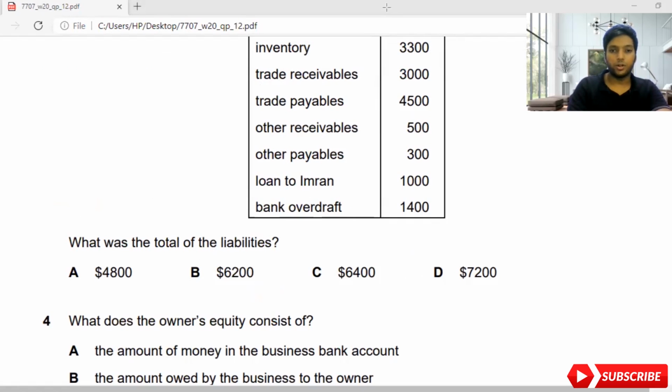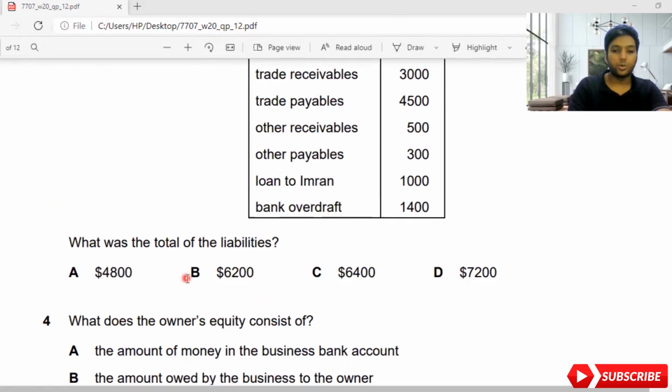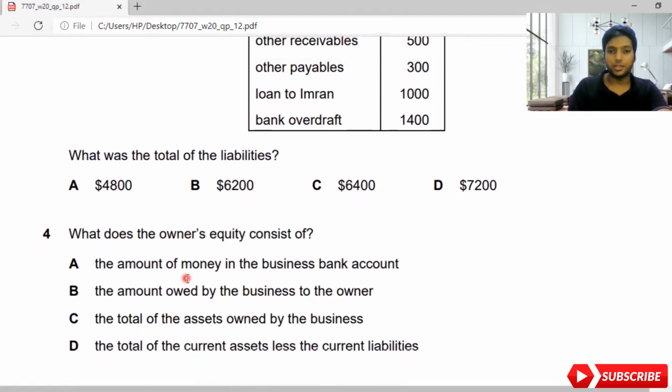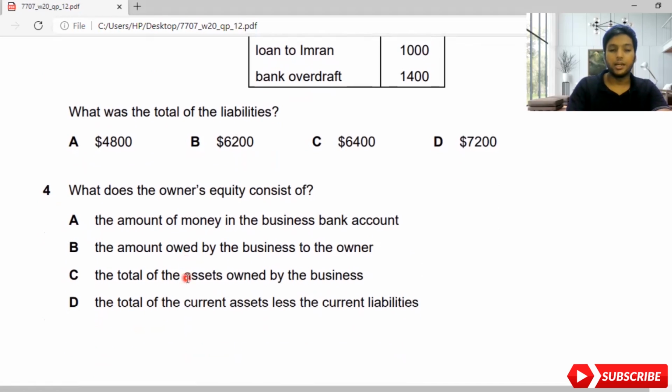So let's move on to the fourth question, guys. What does the owner's equity consist of? So what is owner's equity representing? That's what they're asking. The amount of money in the business bank account, that's the actual business money which the business has kept. The amount owed by the business to the owner, the total of the assets owned by the business, the total of current assets less current liabilities.